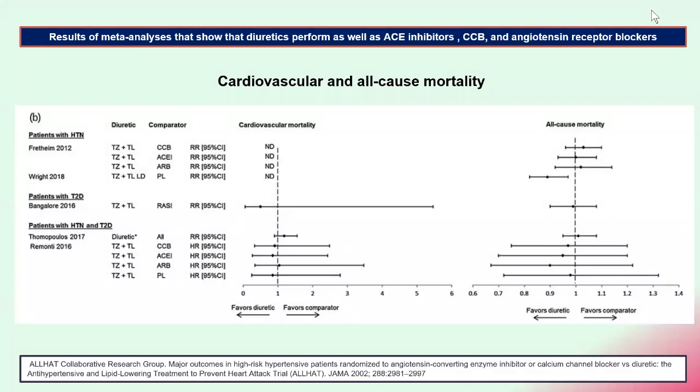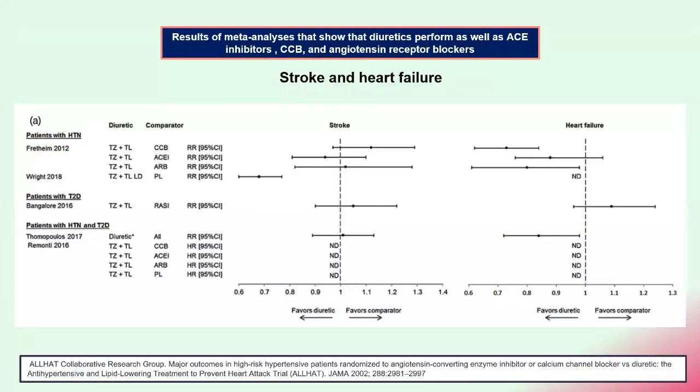So if you see this from the ALLHAT again about the cardiovascular mortality and all-cause mortality, you can see it favors diuretics. In the same way, if you see the stroke and heart failure with the meta-analysis, it showed that diuretics perform as well as ACE inhibitors, calcium channel blockers, and angiotensin receptor blockers.